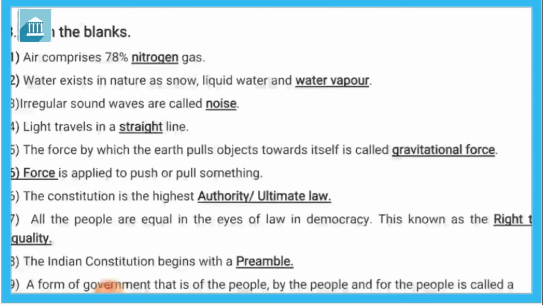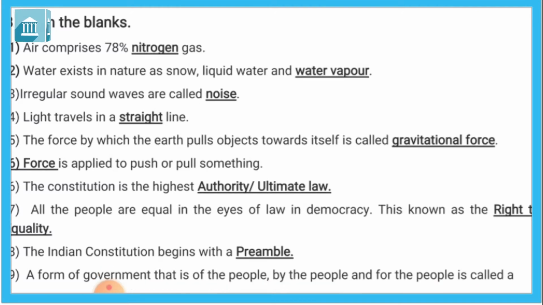Now exercise B, fill in the blanks. Air comprises 78% dash gas. So air consists of two main gases, 78% nitrogen and 21% oxygen. The remaining part is made up of many other gases and a small amount of water vapor. So in air, 78% is nitrogen gas and 21% is oxygen gas, and the remaining part has different types of gases and a small amount of water vapor.